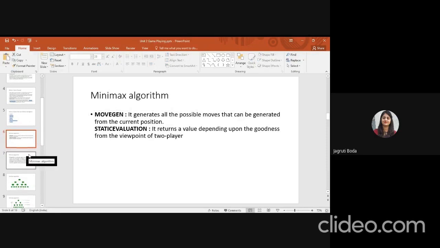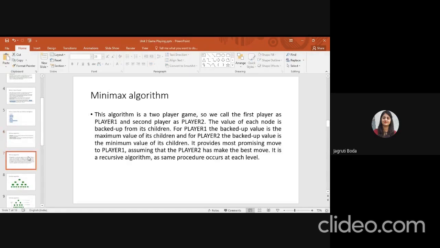Right. Now we come to the topic: how does the minimax algorithm actually work? This algorithm is for a two-player game. We call the first player player 1 and the second player player 2. The value of each node is backed up from its children.